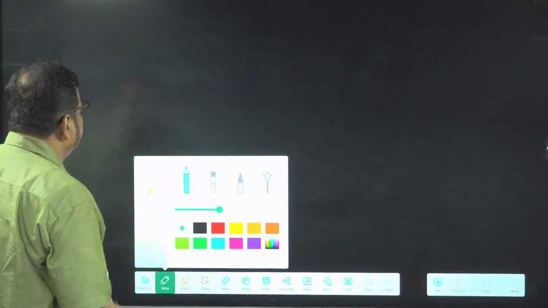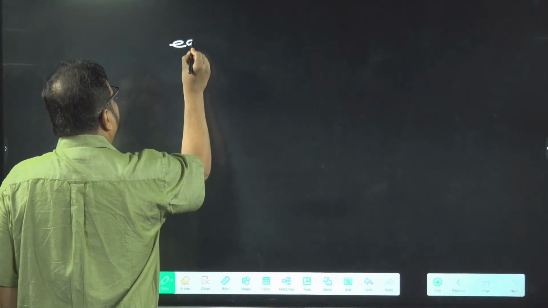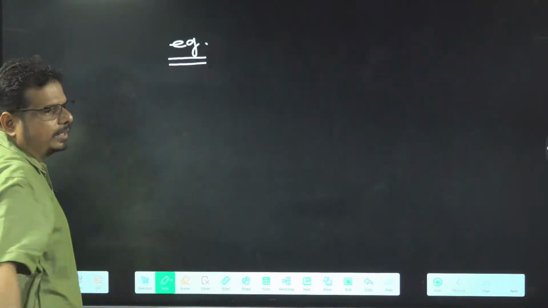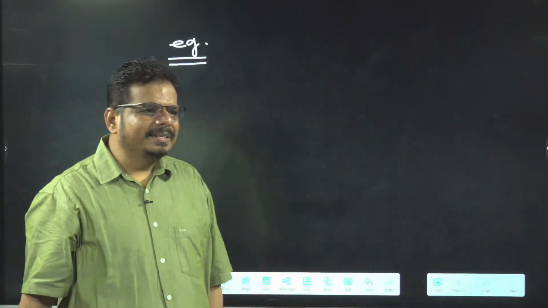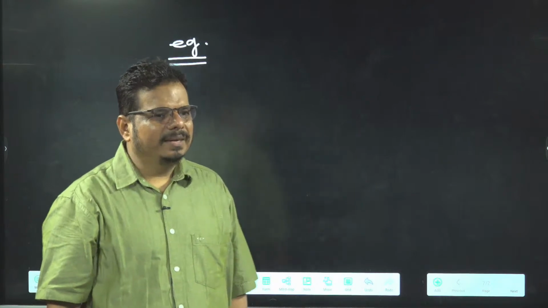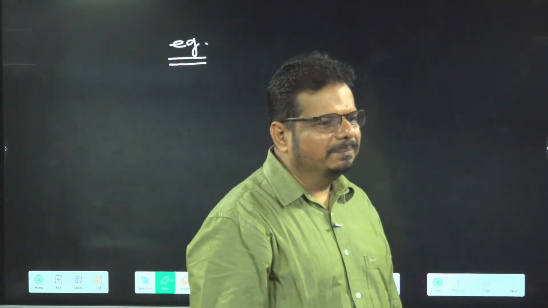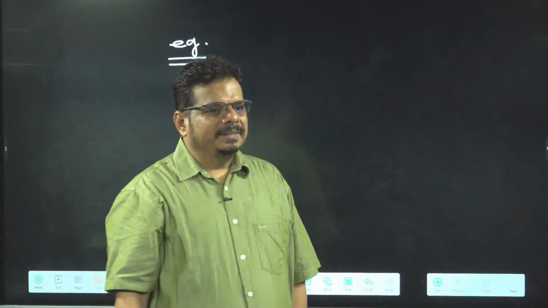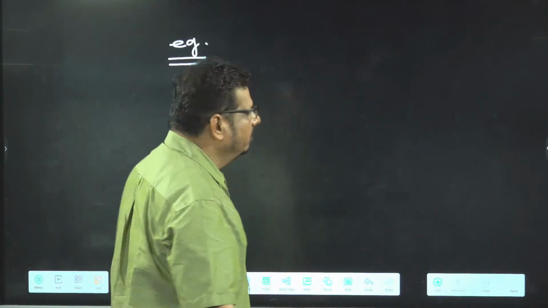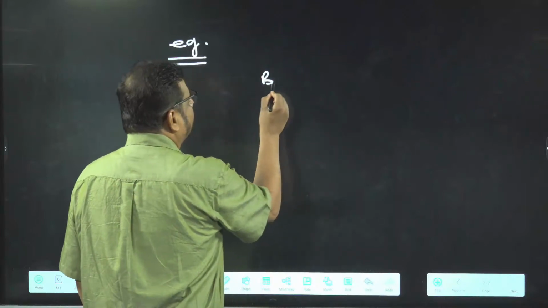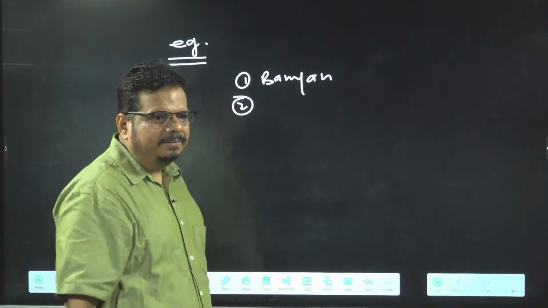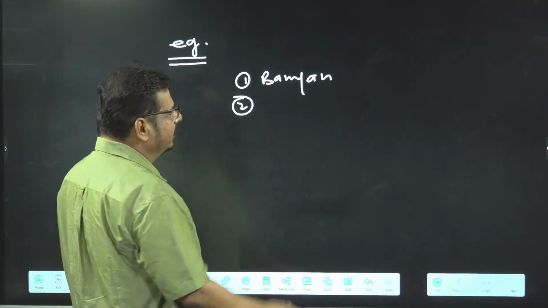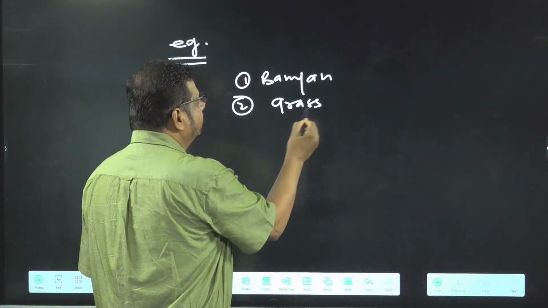Now I am going to deal with examples. What example of adventitious root is mentioned in the NCERT? NCERT wrote some examples. I just want to listen from you. Tell me, hurry up, carry on. Banyan is written. Another example, what is written? Grass is written. Very good. Another example is also given.